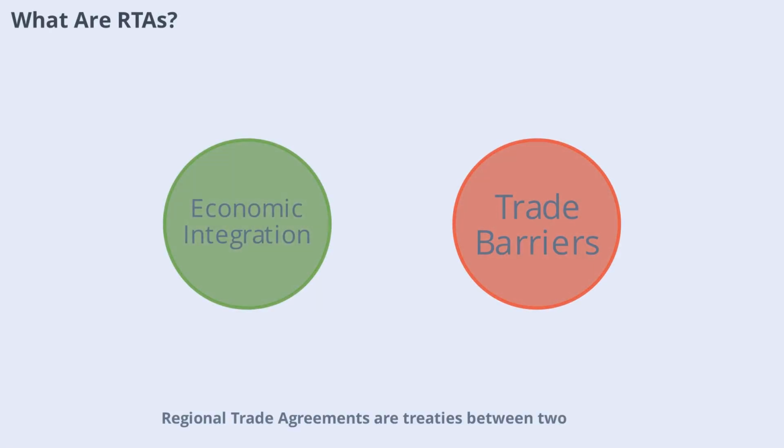Regional trade agreements are treaties between two or more countries within a specific region. They aim to reduce trade barriers such as tariffs and quotas and promote economic integration. RTAs can take various forms, from free trade areas to customs unions and common markets. These agreements are designed to foster closer economic ties, encourage investment, and stimulate growth. By working together, member countries can negotiate better terms and create a more competitive environment. Next, we'll look at the different types of RTAs and how they function.